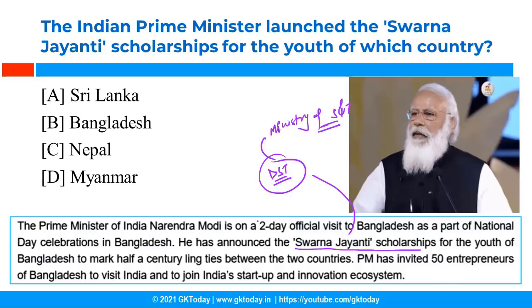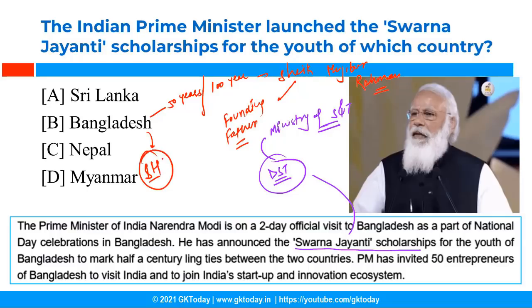Now please note that Bangladesh is celebrating 50 years of its independence. Apart from that, Bangladesh is also celebrating the 100th birth anniversary of Sheikh Mujibur Rahman. Sheikh Mujibur Rahman is considered the founding father of Bangladesh. Presently, the Prime Minister of Bangladesh is Sheikh Hasina and she is the daughter of Sheikh Mujibur Rahman. The name of her party is Awami League. So this time it is very significant for Bangladesh because A, it is 50 years of independence, and B, they are celebrating the 100th birth anniversary of their founding father.